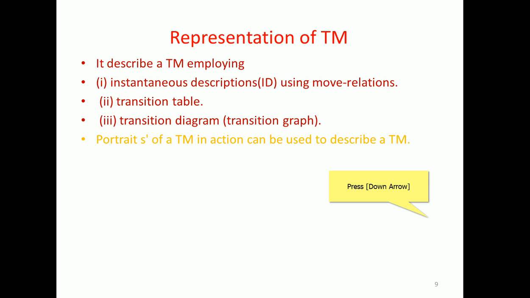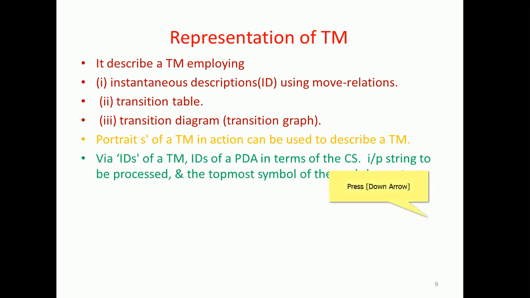So the Turing machine access will display the steps, whether left side or right side, which character and which cell is examined, where it has to stop, and all those instances are portrayed in the Turing machine actions. These portraits display the Turing machine's dynamics through the instantaneous description of the Turing machine, like the idea in push-down automata.